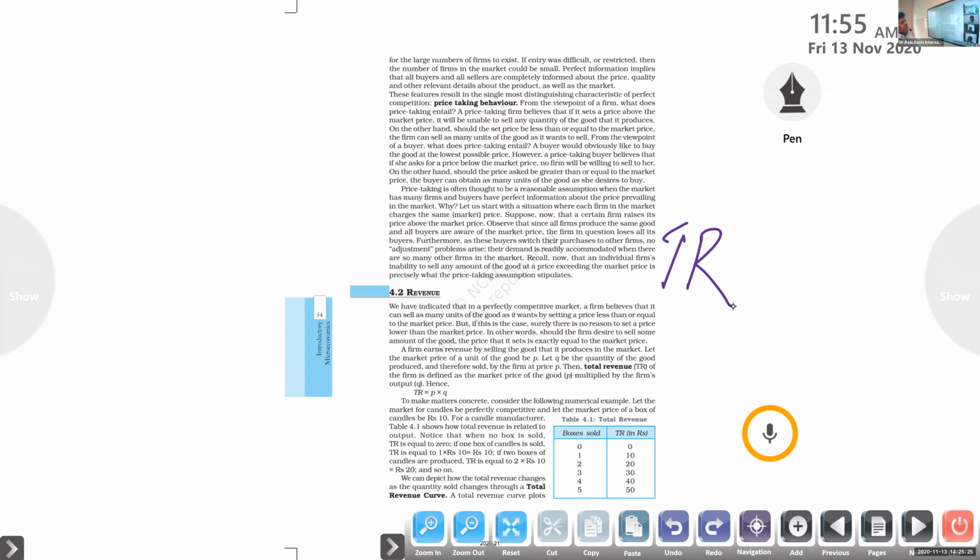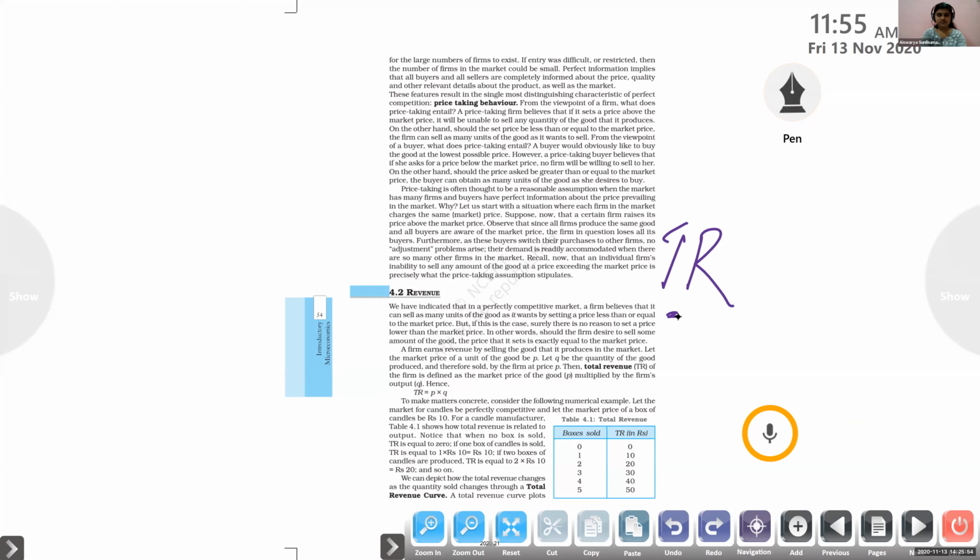Okay, the firm can sell the product in multiple units, as many as they want to sell, if the price is equal to the market price, or less than the market price. If it is more than the market price, no one will purchase it, because a number of other firms are ready to sell at the market price. Understanding?